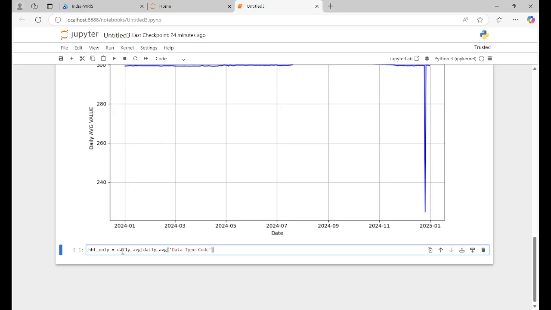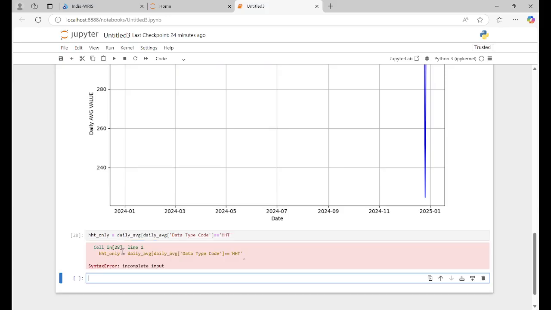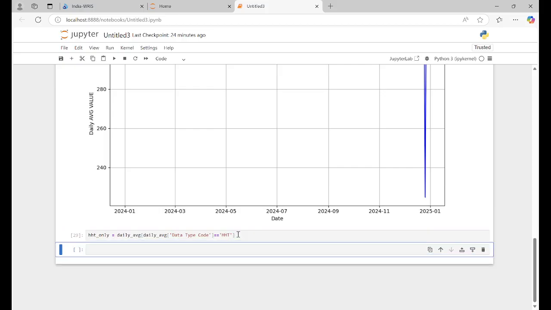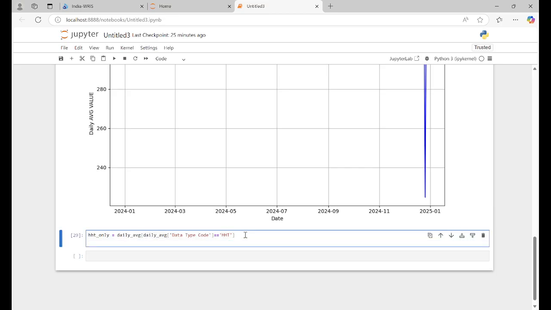For data type code, what we need is HST. Run it. It's not a complete input. Okay, right. So similarly, you can do HST only dot to CSV.